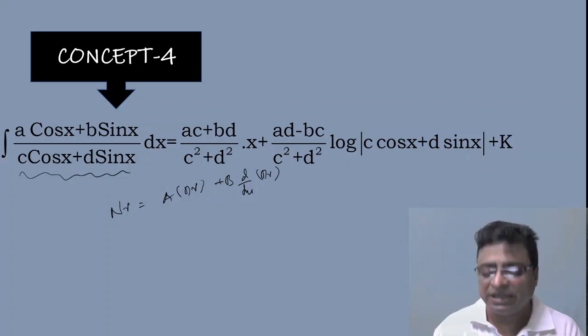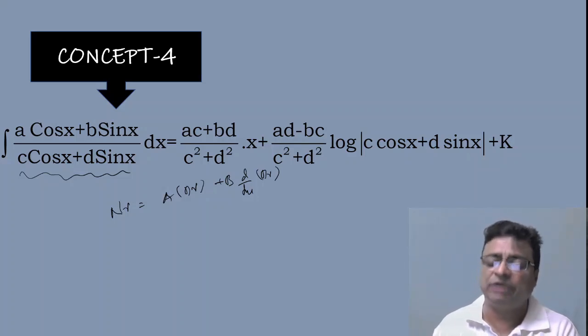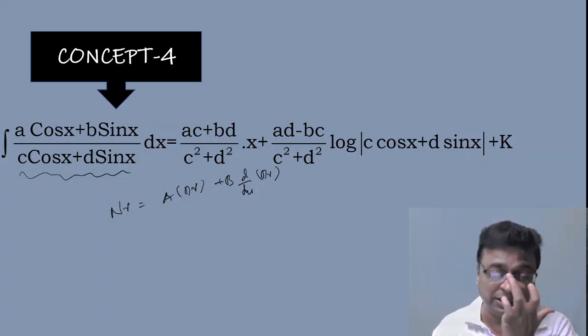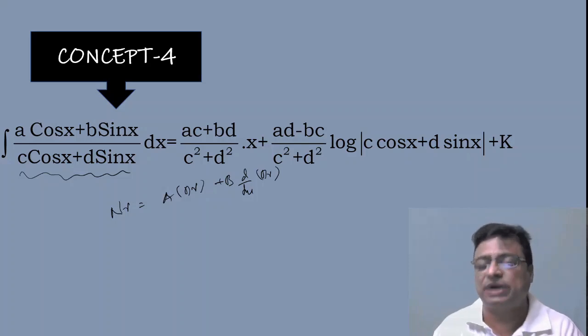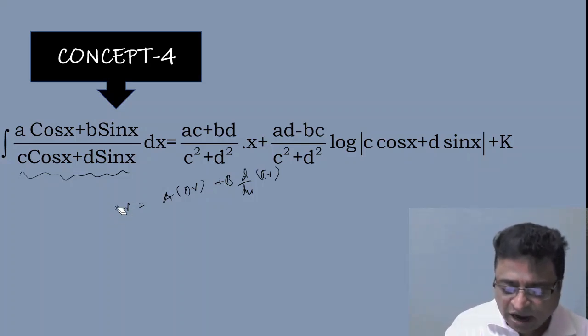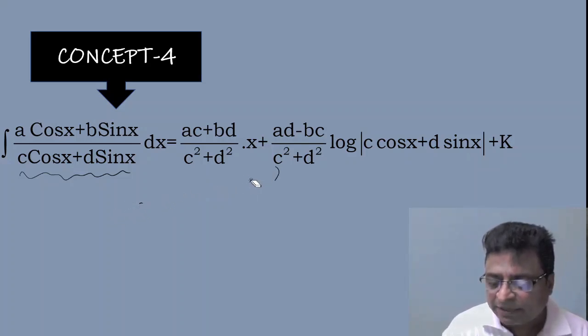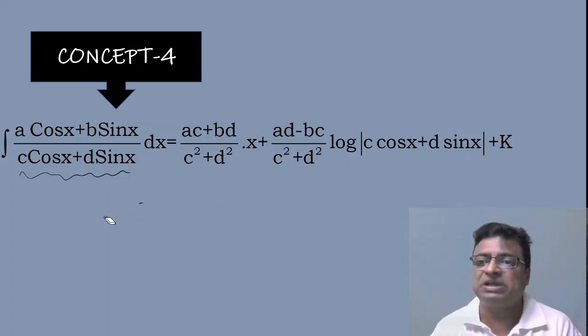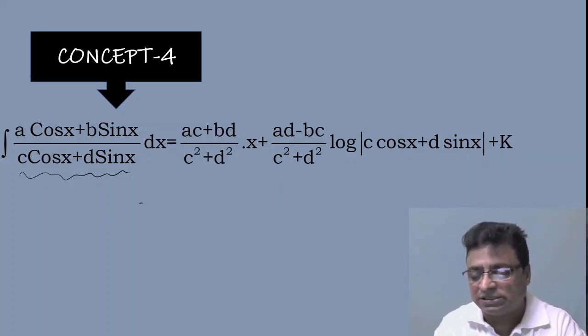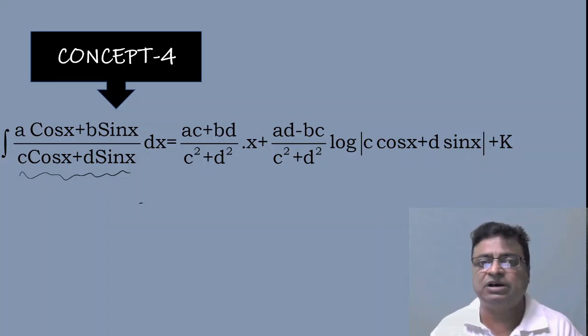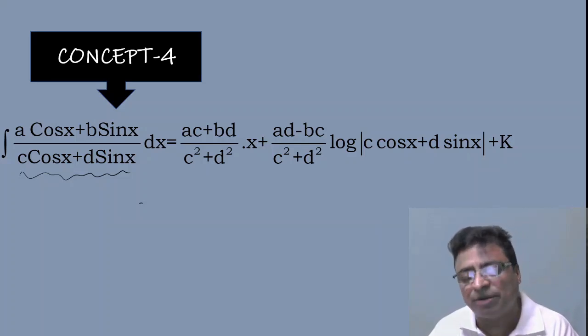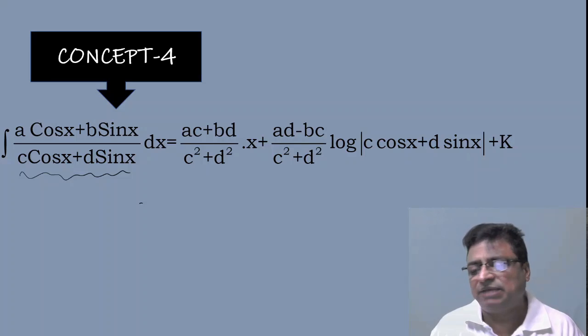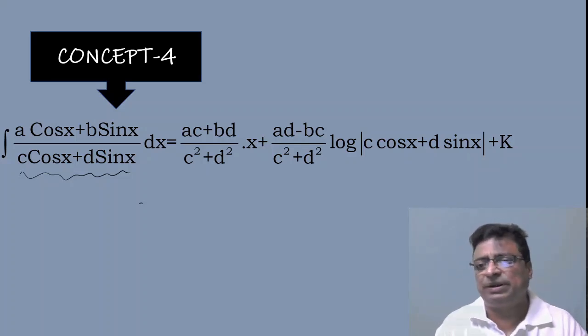Only in the final stage do we directly write the integration formula. Until then we are just doing the manipulations. After writing the numerator as capital A into denominator plus capital B into derivative of the denominator, and separating them with c cos x plus d sin x, which is the denominator, it takes a lot of time. But don't worry.